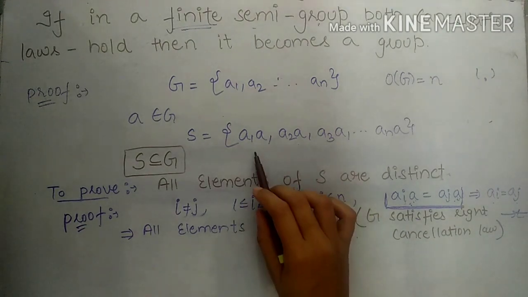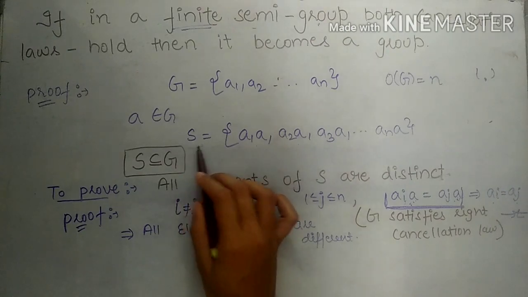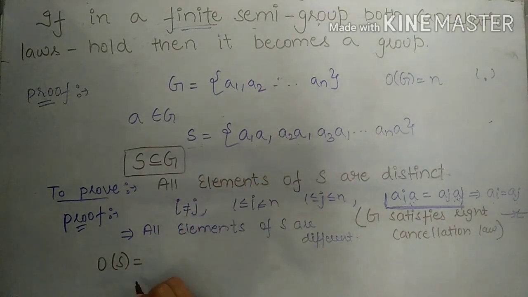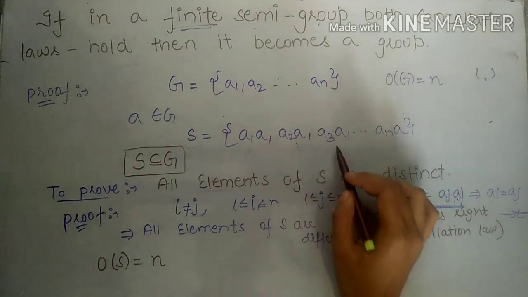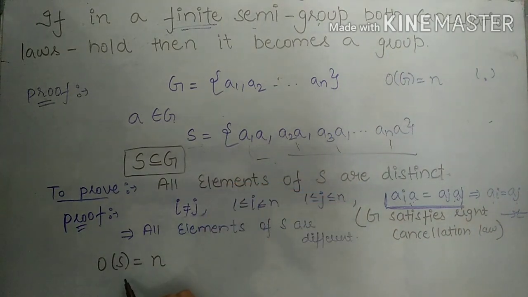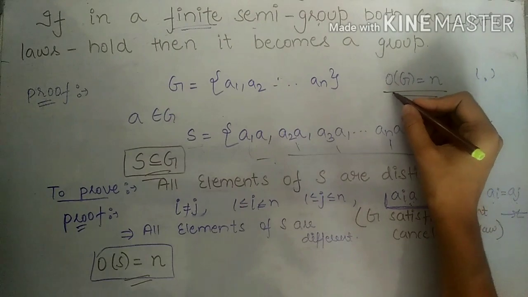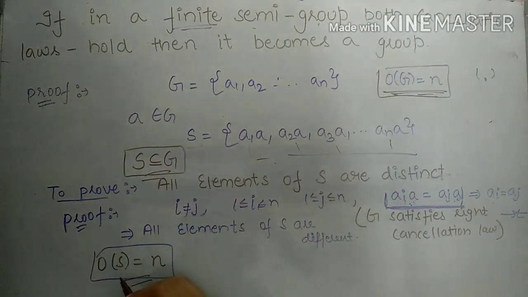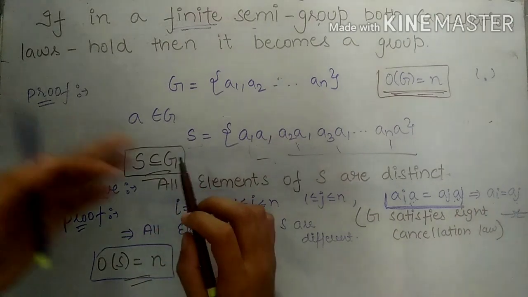So friends, if all elements of S are different, then what can be the order of S? The order of S must be equal to n. Why? Because all these n elements are distinct. Friends, understand all these three terms. We have order of G equal to n and order of S equal to n. But S is either equal to G or contained in G.